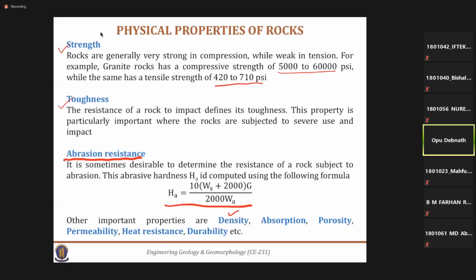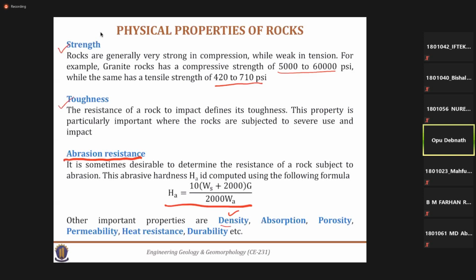By using the water displacement method, you can find the volume, and then if you take the weight, the mass divided by volume gives you the density. So density is another parameter. Based on the density, you can decide that these rocks are very dense. Metamorphic rock and igneous rock may sometimes have higher density compared to sedimentary rocks.